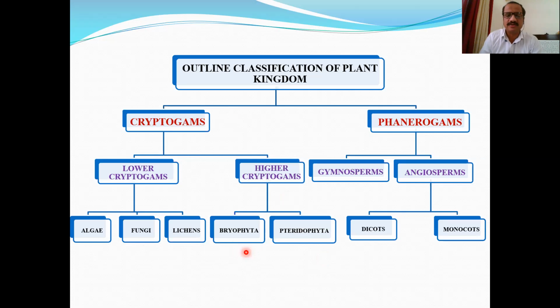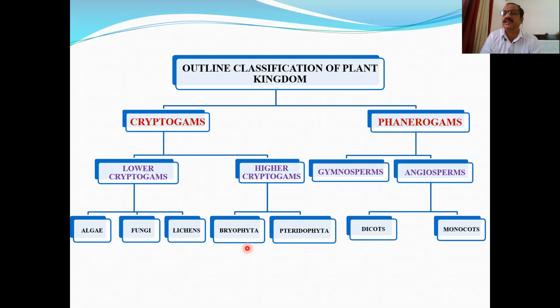Now, what are Bryophyta? As we studied, Bryophyta is a group belonging to higher cryptogams having higher cryptogamic characters. Mostly these plants are called amphibious plants of the plant kingdom. These are the amphibians of the plant kingdom. These are non-vascular plants. These are soft plants. Non-vascular in the sense vasculature is absent in these plants.